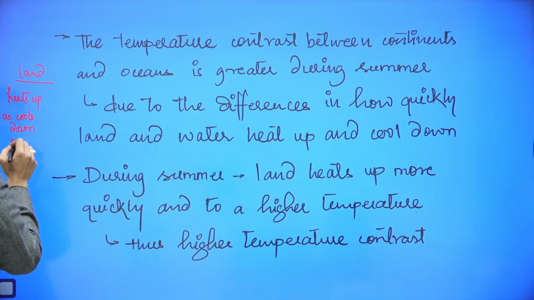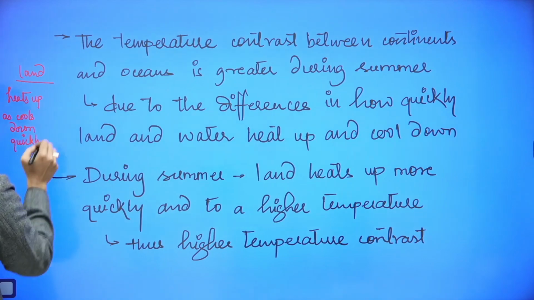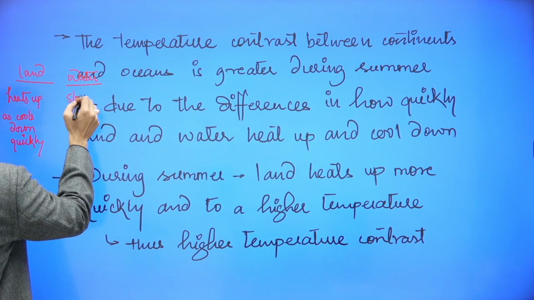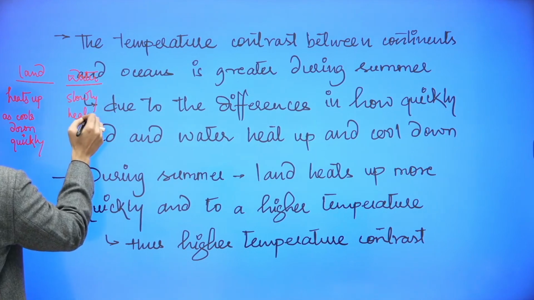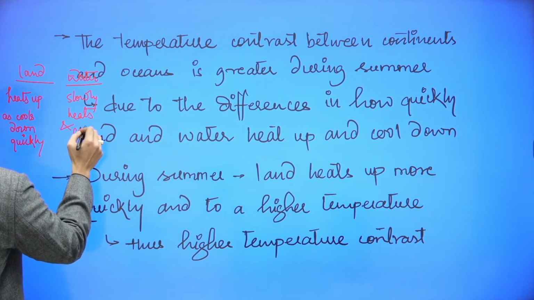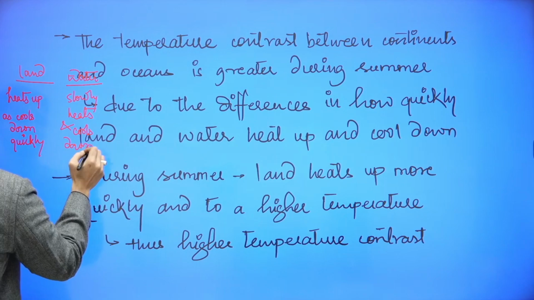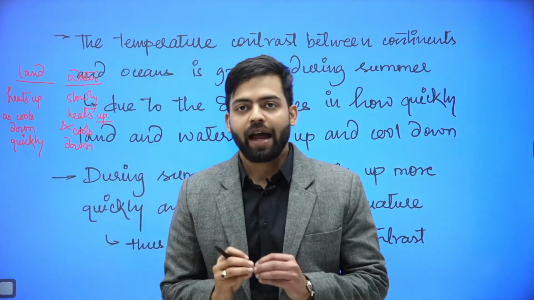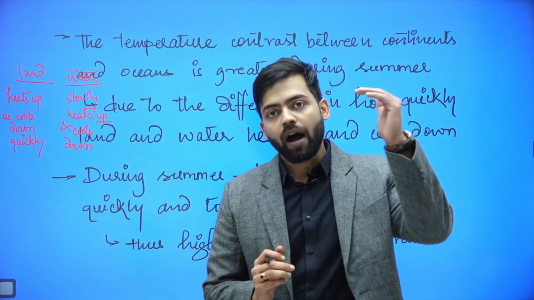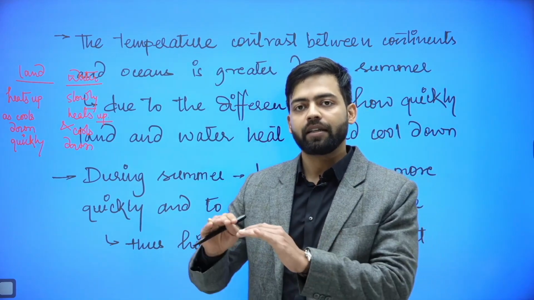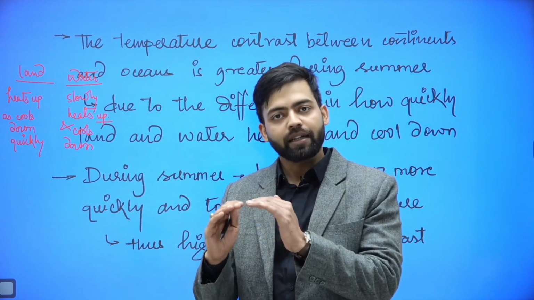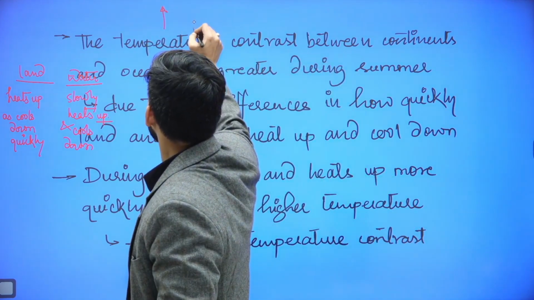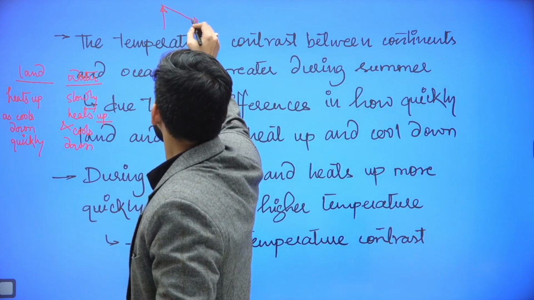Now, during summer, where is water? Water heats up slowly, and cools down slowly. Now, during summer, land is getting warmed up quickly and to a higher temperature, whereas water is getting heated up slowly and to a comparatively lower temperature. So since land is getting more warmed up as compared to ocean, the temperature contrast is more.